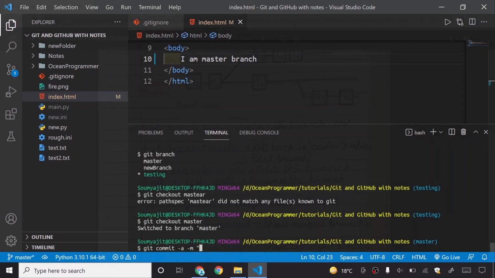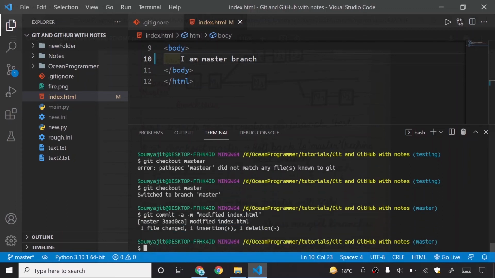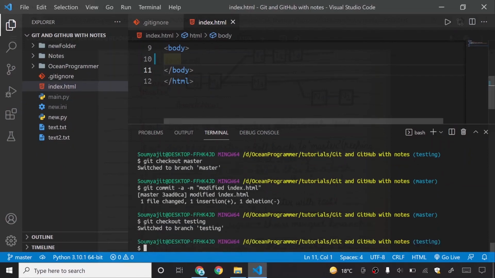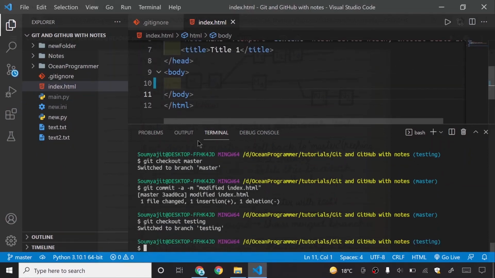You know what -a -m is? It just does git add -a and git commit -m at once. Modified index.html file, I will write here a commit. So if I say git checkout testing, this line is now not here.